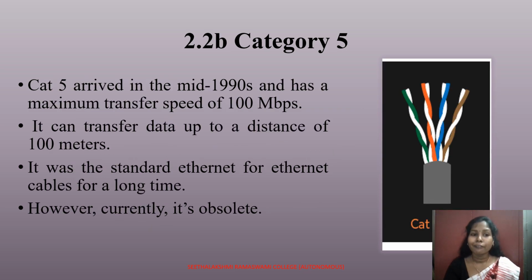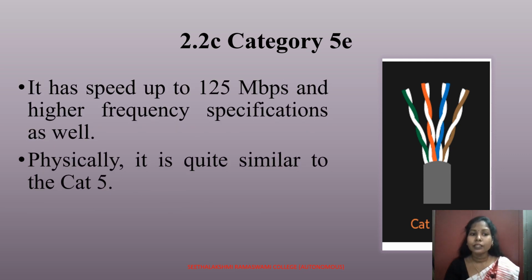Category 5 arrived in the mid-1990s and has a maximum transfer speed of 100 Mbps. It can transfer data up to a distance of 100 meters. It was the standard for Ethernet cables for a long time. However, currently it is obsolete. Category 5E has speeds up to 125 Mbps and higher frequency specifications as well. Physically, it is quite similar to Cat 5.